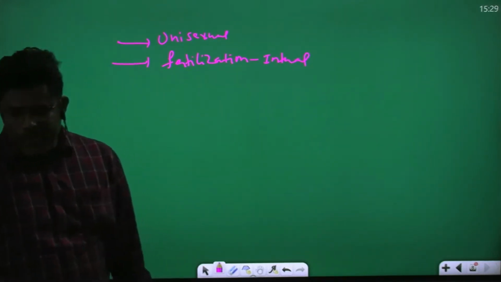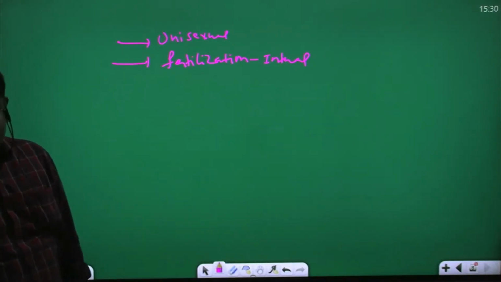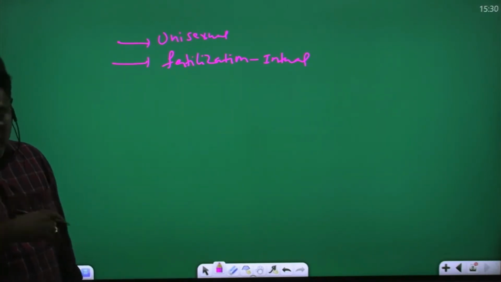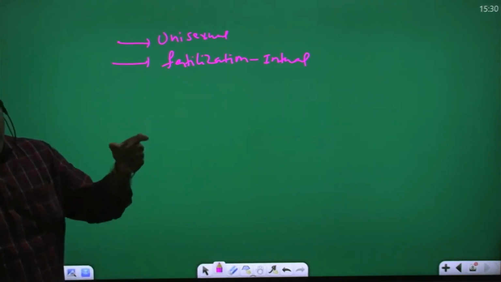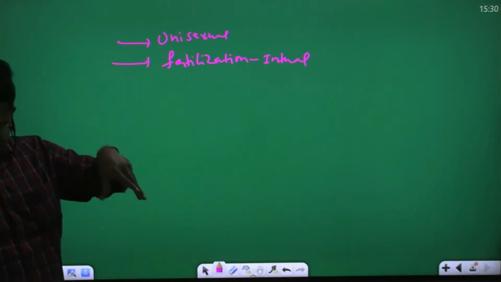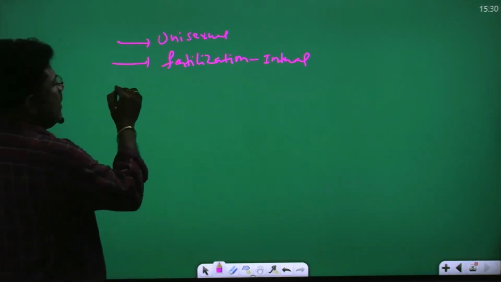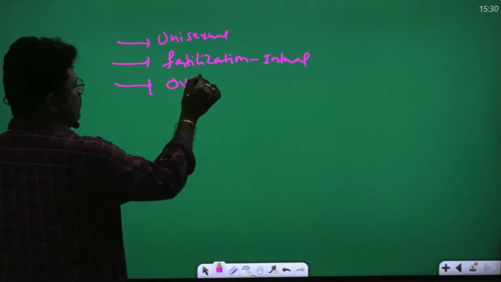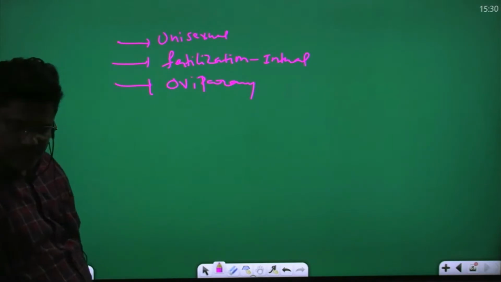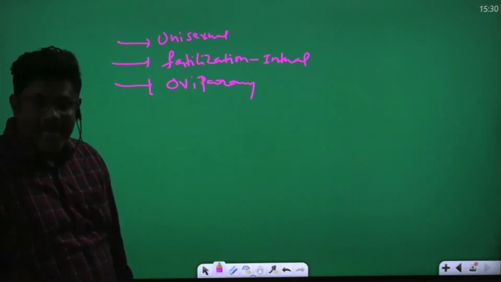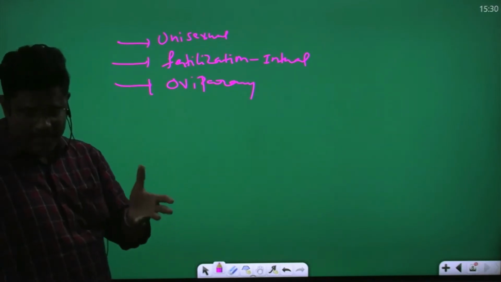Internal fertilization means the male and female organisms copulate, and male sperms are released into the female body. Sperm and ovum are fertilized inside the female body; this is called internal fertilization. Most reptiles are oviparous. Oviparous means what? Egg laying. They lay eggs. That is called oviparous.